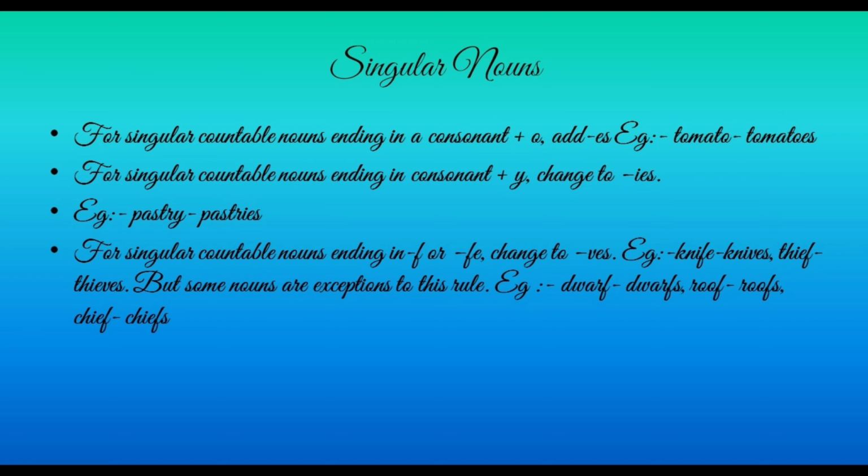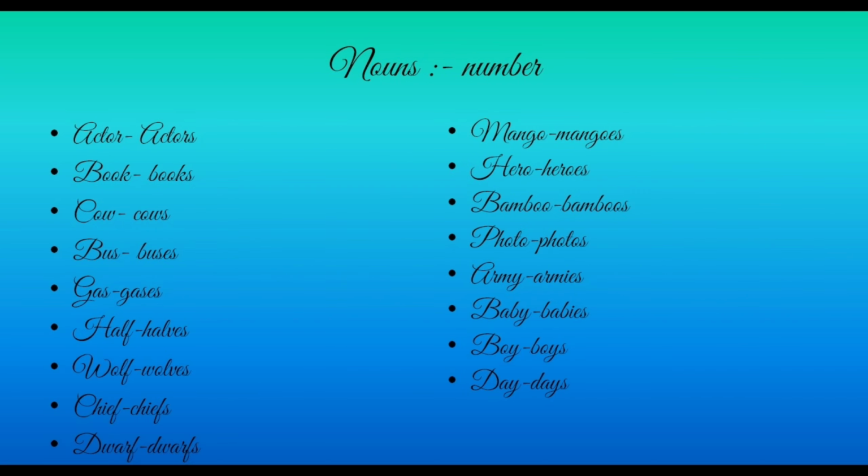But this f and fe rule has exceptions also, meaning some words do not change according to these rules. Some words are like roof, roofs; only s is added after f, ves is not added. Roof, roofs, chief, chiefs. Some words do not follow the rules.